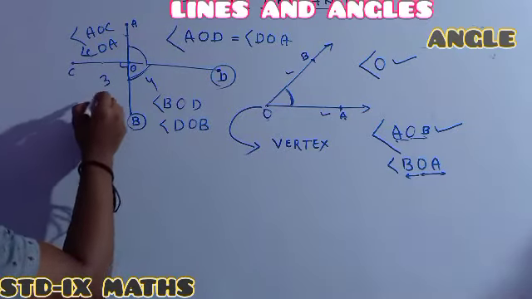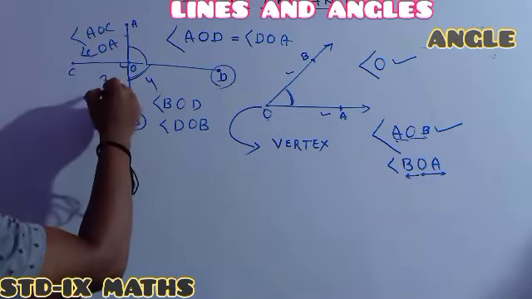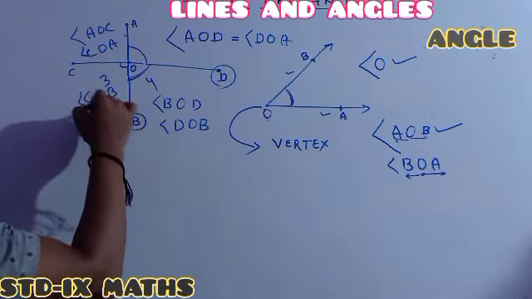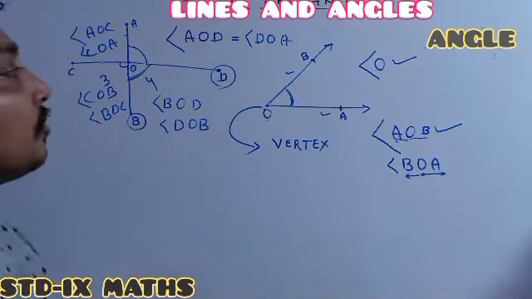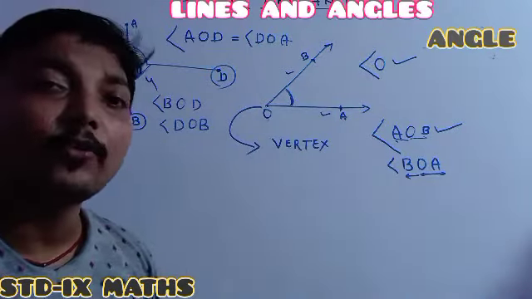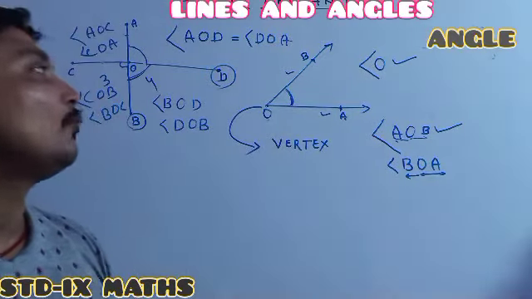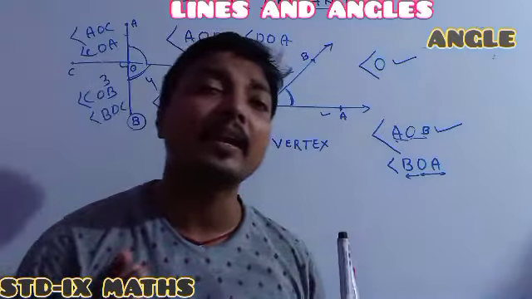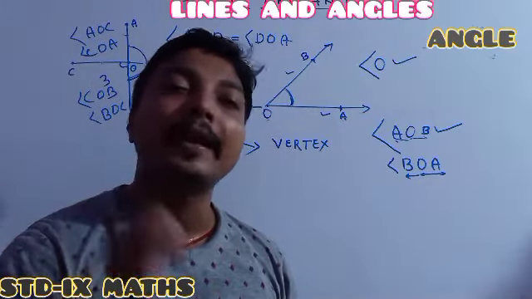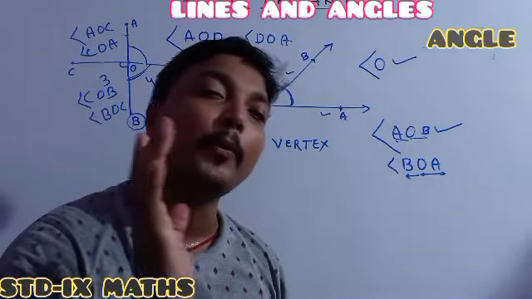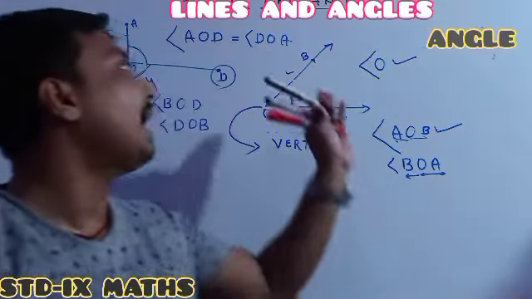And this angle name is COB, otherwise BOC. Both are the same. So one angle is formed whenever two rays have a common starting point, a common point, then the angle is formed.